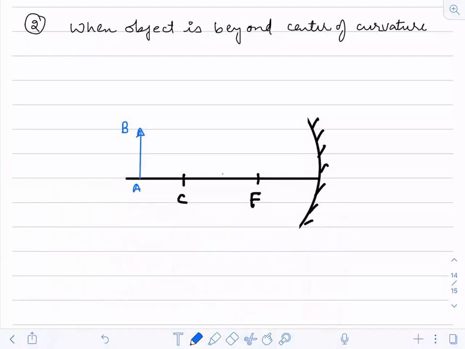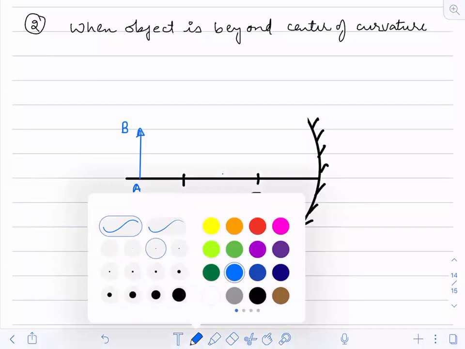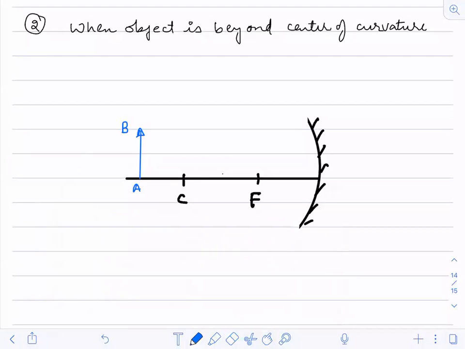So the first ray which I will be taking will always be parallel. This is how I prefer to draw because this is the easiest way, easier than the book. We are supposed to take only 2 rays. Understood? Any 2 rays, I will be able to get the image. From anywhere you take the 2 rays.